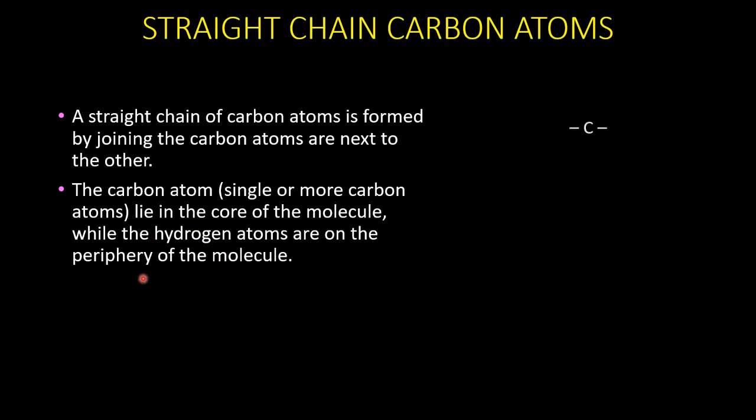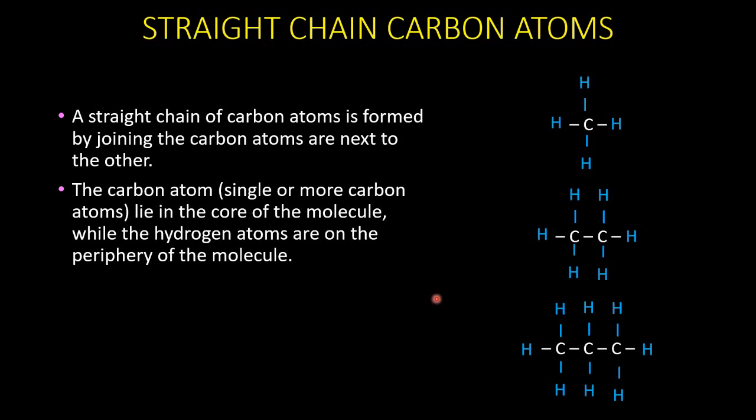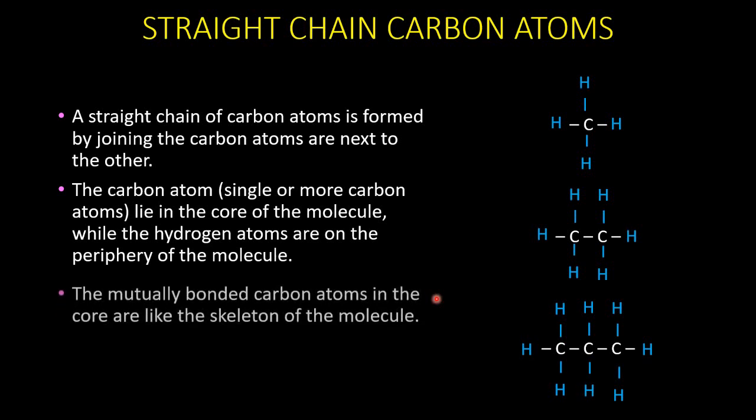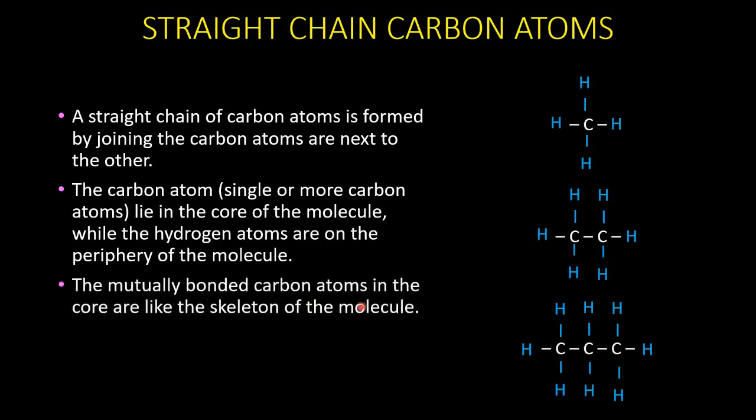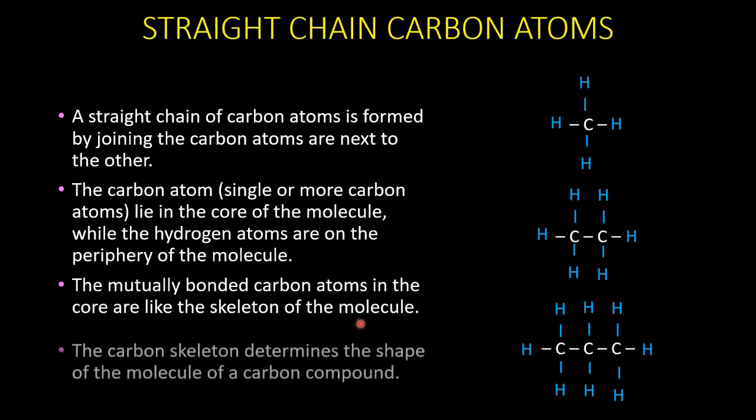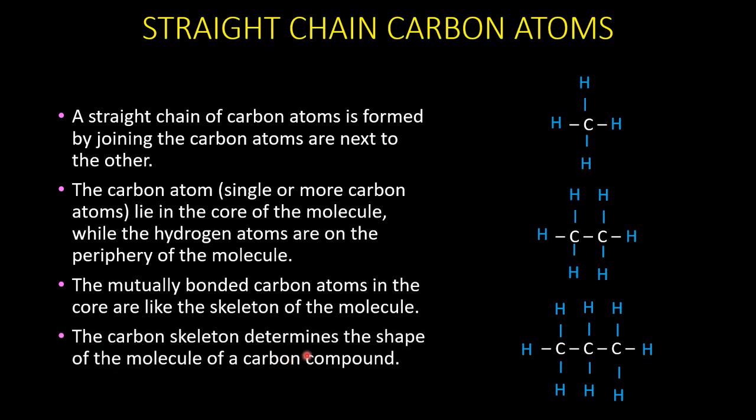You can see one carbon atom here, two carbon atoms and three carbon atoms. They form the center, that is core of the molecule. And the hydrogen atoms, they form the periphery, that is a boundary. So the mutually bonded carbon atoms in the core, they are the skeleton. They form the basic skeleton of the molecule, and this carbon skeleton determines the shape of the molecule of any carbon compound.